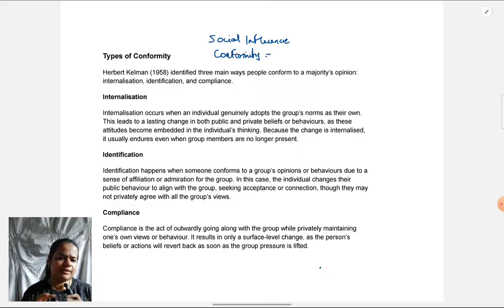First, let's just take a very simple meaning of conformity. It is following the behavior or the attitude of the majority. So, very simply, we can understand it as following the majority.